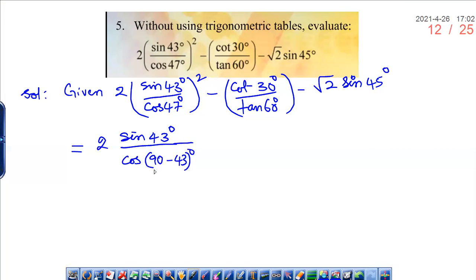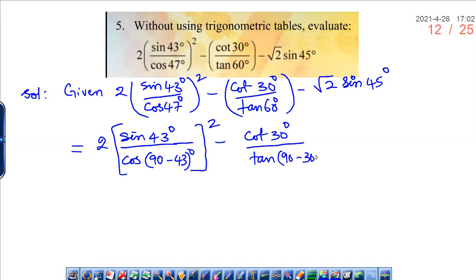Why? Yes, sir, because when we write like this, we can write it as sine 43 degrees, which gets cancelled, and we'll get 1 here. That is what we can do. And here also, Snigdha, convert tan 60 degrees. Tan 90 minus 30, sir. Very good.